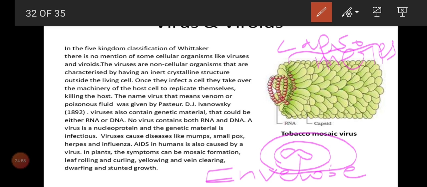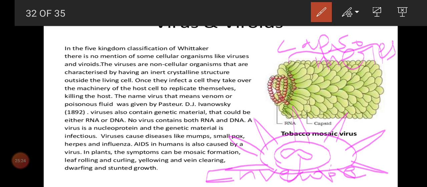And sometimes surrounding the envelope we can see spike-like proteins. Surrounding the envelope layer, surrounding the protein layer, again we can see a spike-like protein. This is the structure we can see in the coronavirus. In the coronavirus, single stranded RNA is covered by a capsid, covered by an envelope. Again the envelope has so many spike proteins.